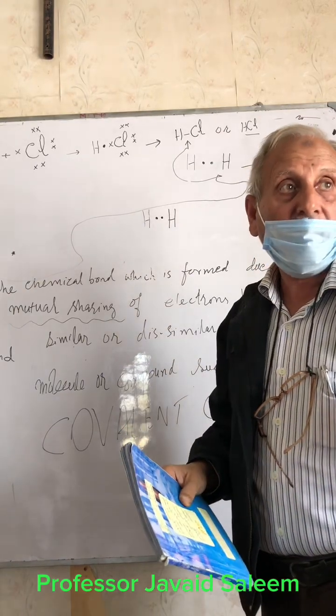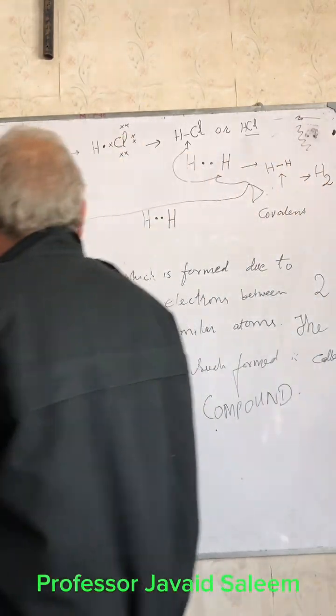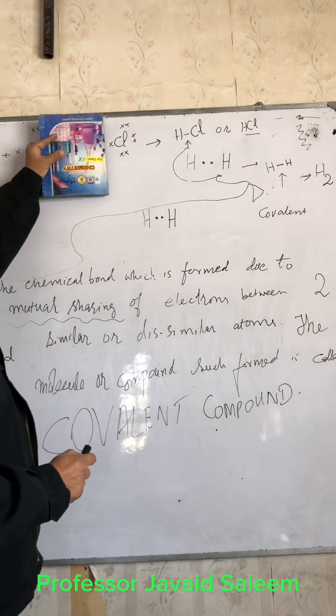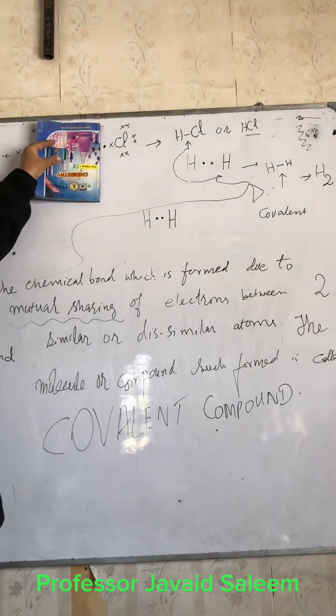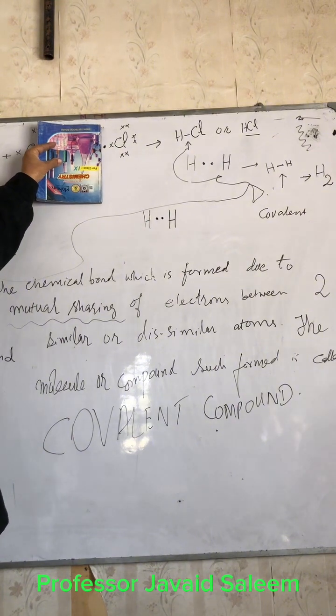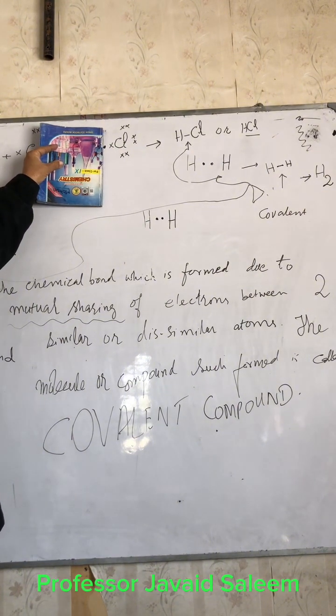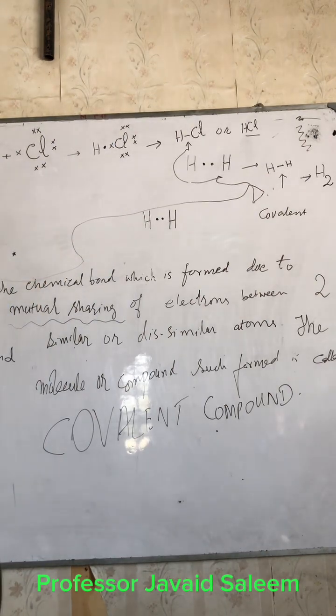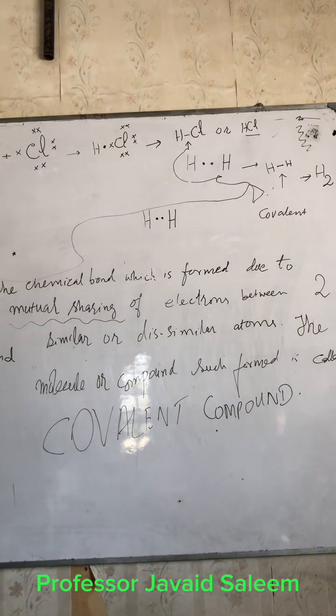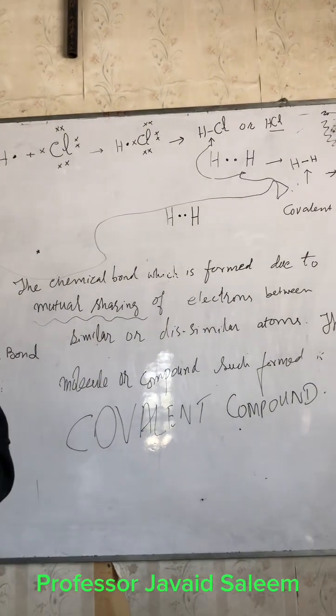And on the other side, how many electrons are there? 8. Three pairs were there before, and one pair has now come, so 8. So it completed its octet, by covalent, by mutual sharing.